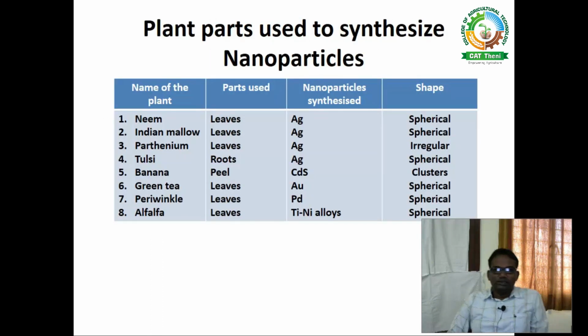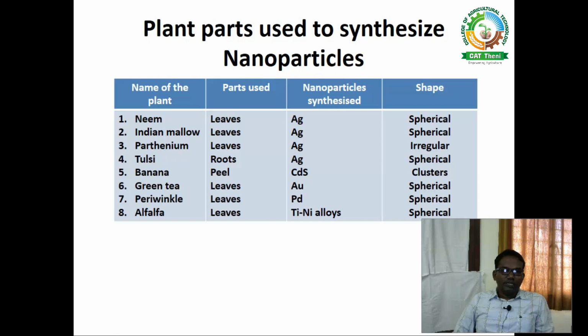And the plant parts: a number of plants and also plant parts are being used to produce the nanoparticles. You see the neem, regarding neem, the leaves are being used to reduce the silver, to produce silver nanoparticles. The shape of the nanoparticles is spherical. Likewise, the Indian mallow leaves are also being used. Parthenium leaves are also used to reduce the silver nanoparticles, and tulsi roots are also used to reduce silver particles. And the shape will be changing according to the plant part used.